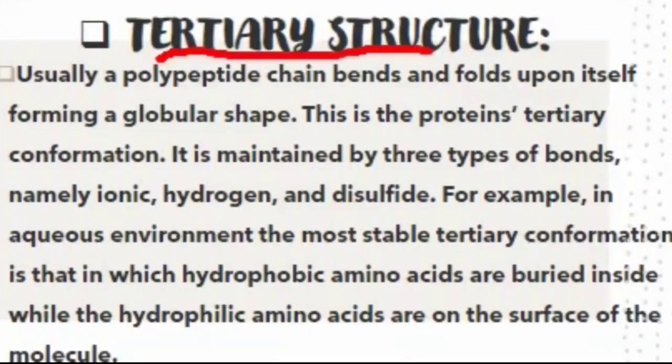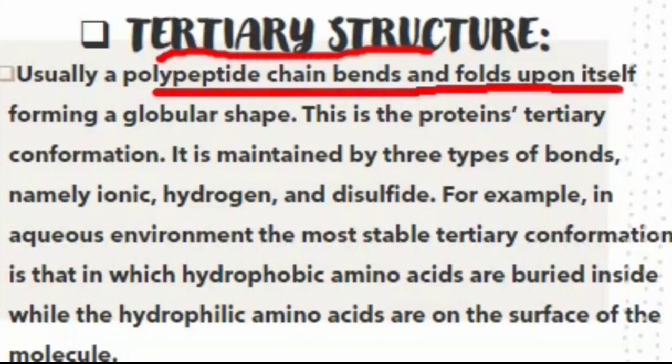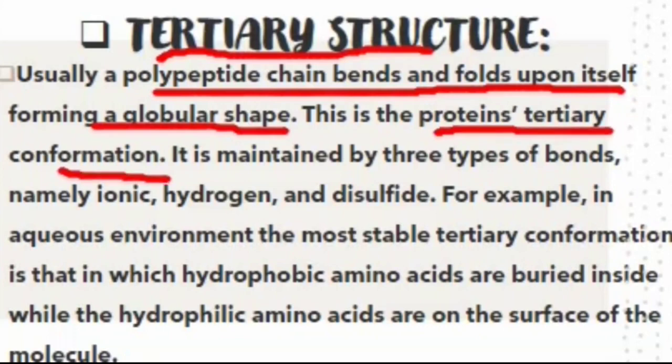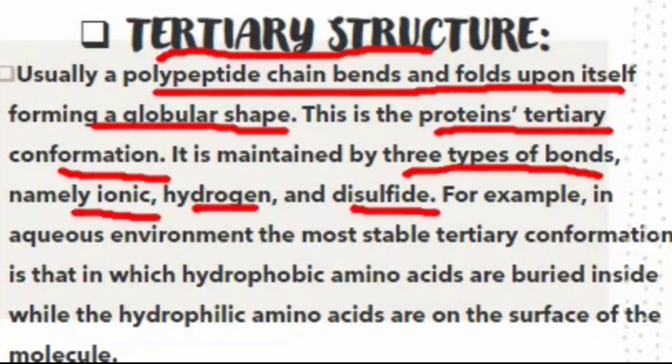Then the tertiary structure of protein, and the tertiary structure of protein is definitely much more complex than the primary and secondary structure of protein. Usually a polypeptide chain bends and folds upon itself, forming a globular shape. This is the protein's tertiary conformation. In tertiary structure, the protein will be in a globular shape. It is maintained by three types of bonds, namely ionic, hydrogen and disulfide bond. And hydrogen bond is much stronger than the disulfide bond.